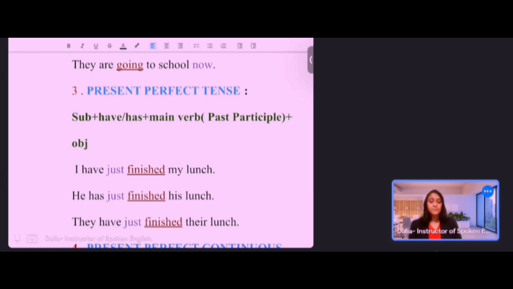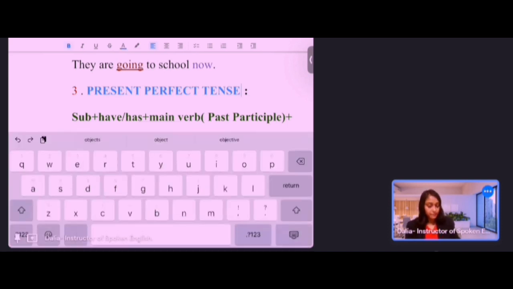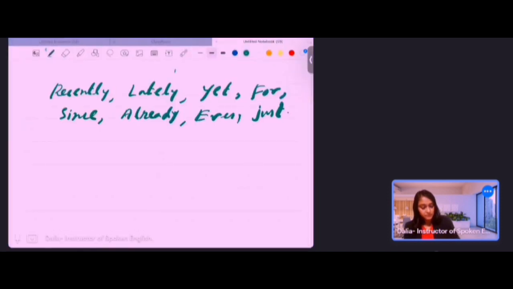Okay, all right. Like you can look at that sentence. I have just finished my lunch. So I is the subject. I'm showing you here again. I have just.